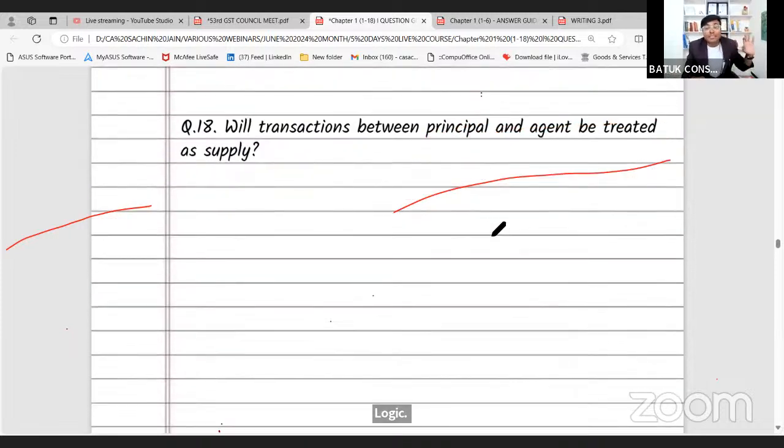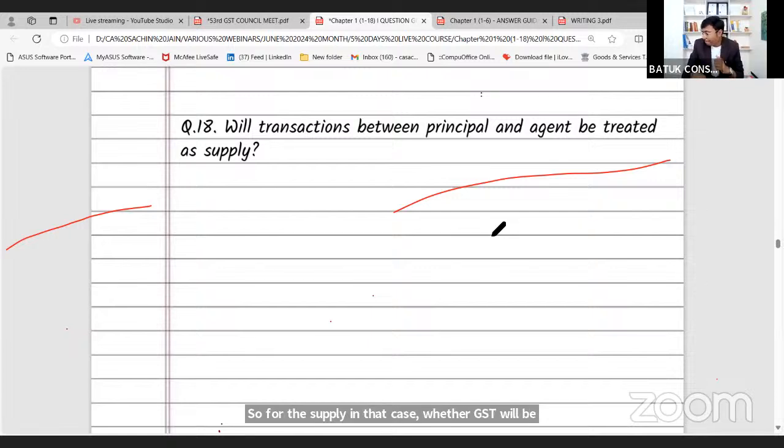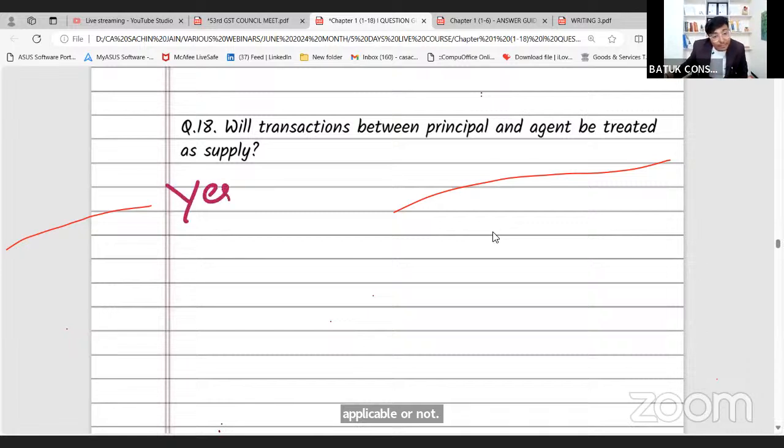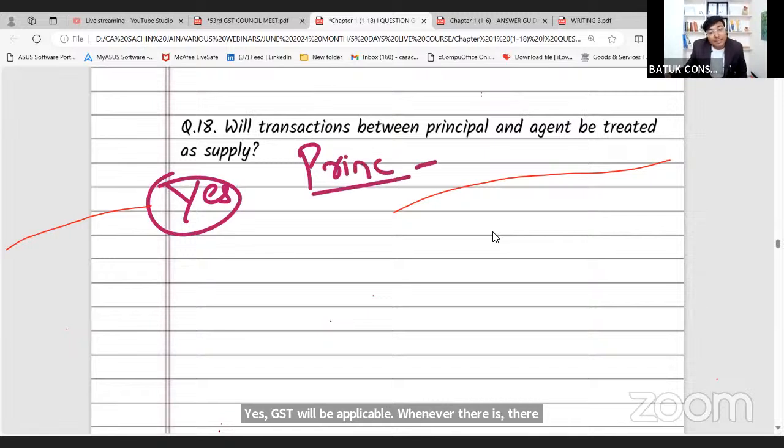Will transaction between principal and agent be treated as supply or not? Suppose I am a principal and I am supplying any goods to my agent for further supply. In that case, whether GST will be applicable or not. Yes, GST will be applicable whenever there is a transaction between principal and agent.